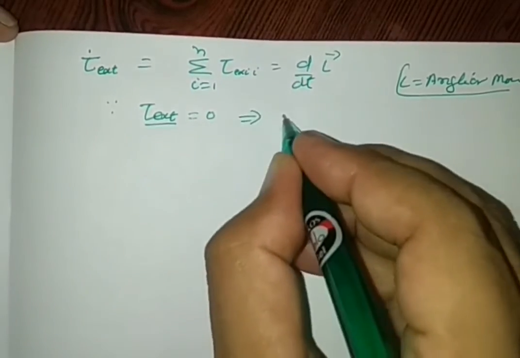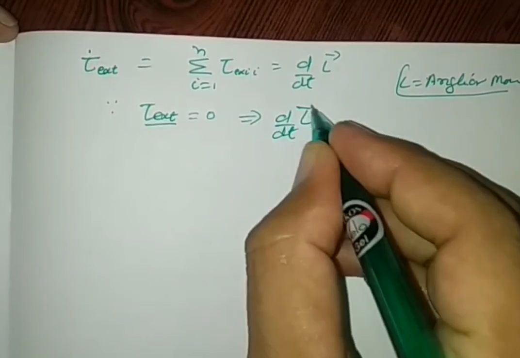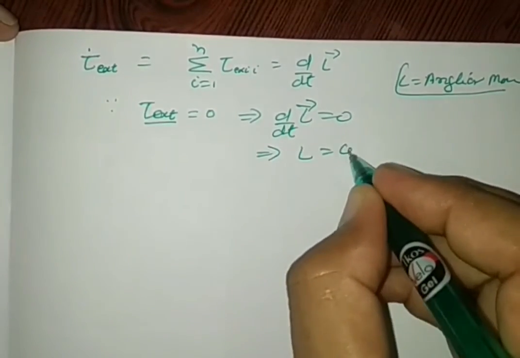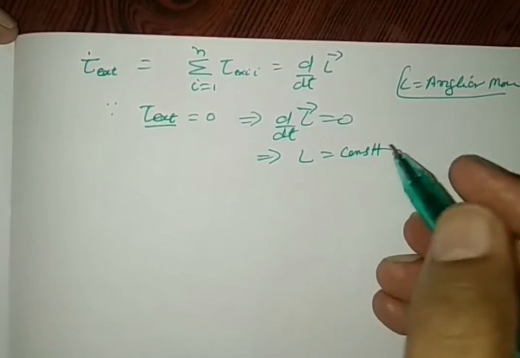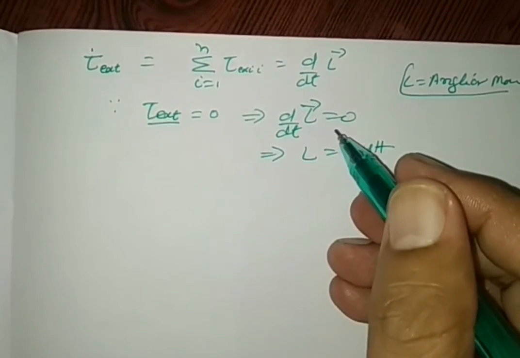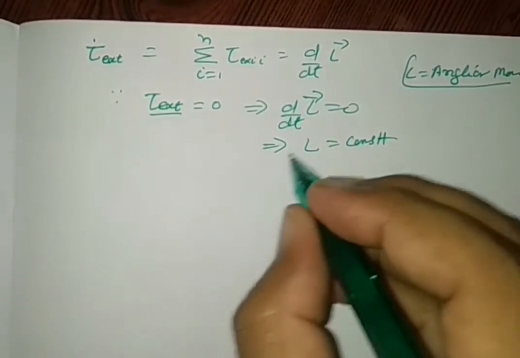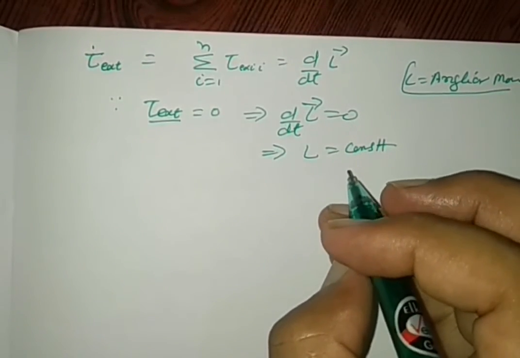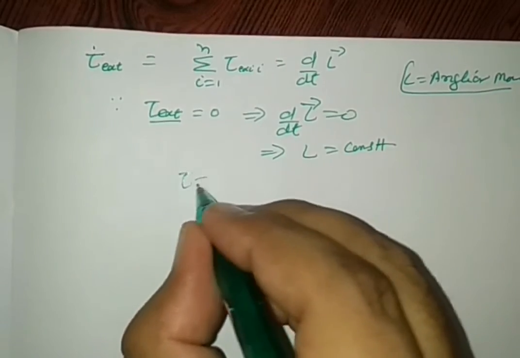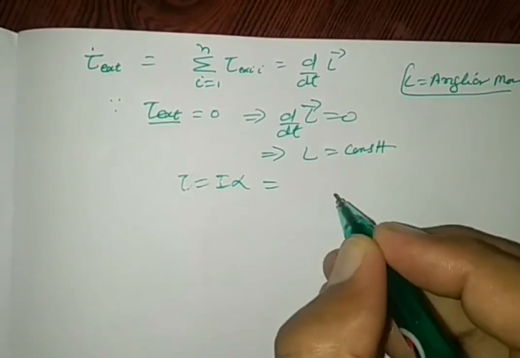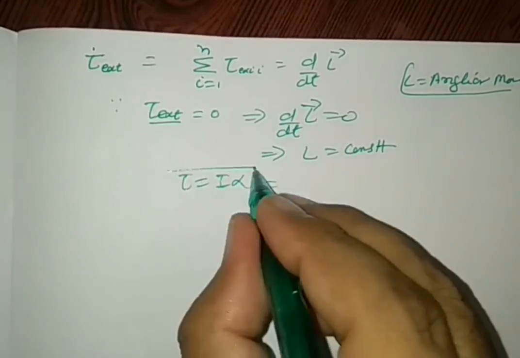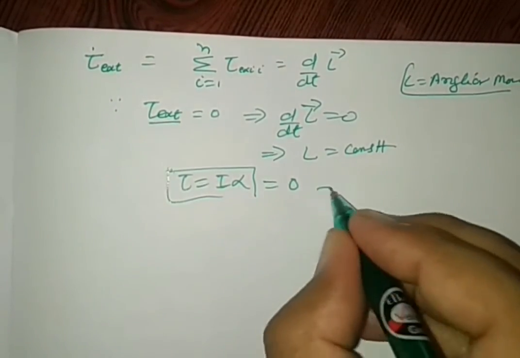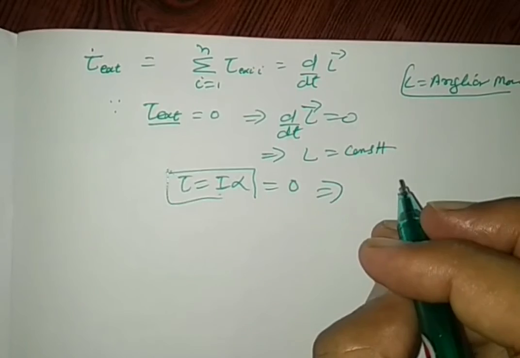This implies that dL/dt is equal to 0, which implies that L is constant, since the differentiation of a constant is 0. Since we know that tau is equal to I alpha also, this implies I alpha is 0, provided that the moment of inertia cannot be 0.